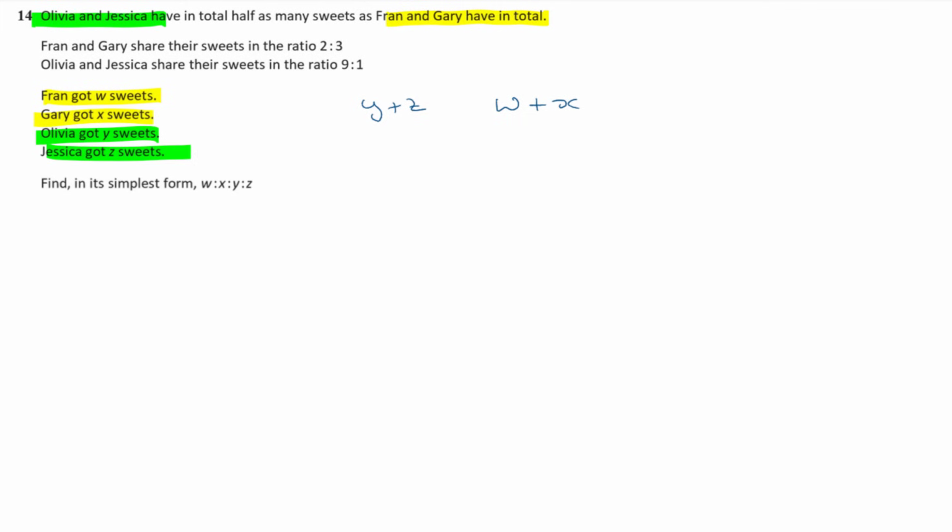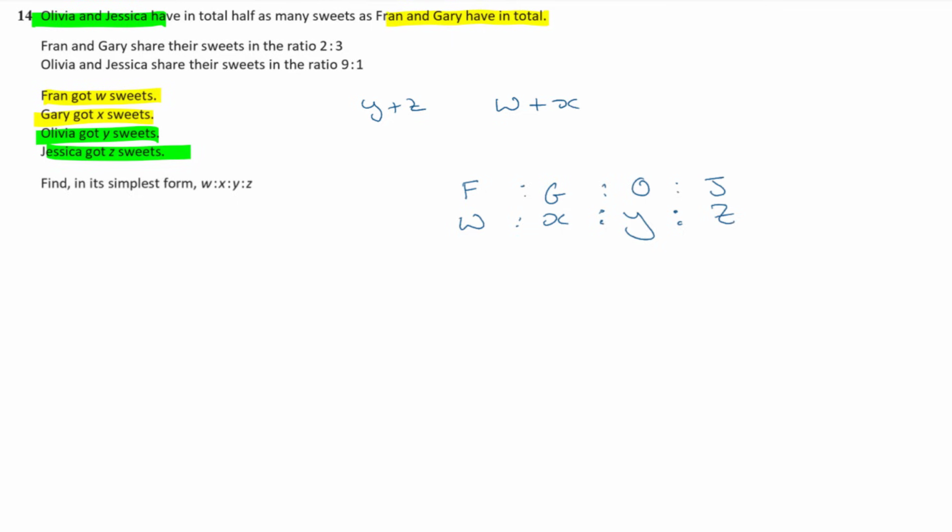I've got a feeling I'm just going to look at W to X to Y to Z and start putting some of this information in. So I know that Fran and Gary share their sweets in the ratio of 2 to 3. So Fran is W, that's F. Gary is X. Y is Olivia, and Z is J. So F to G to O to J, isn't it?